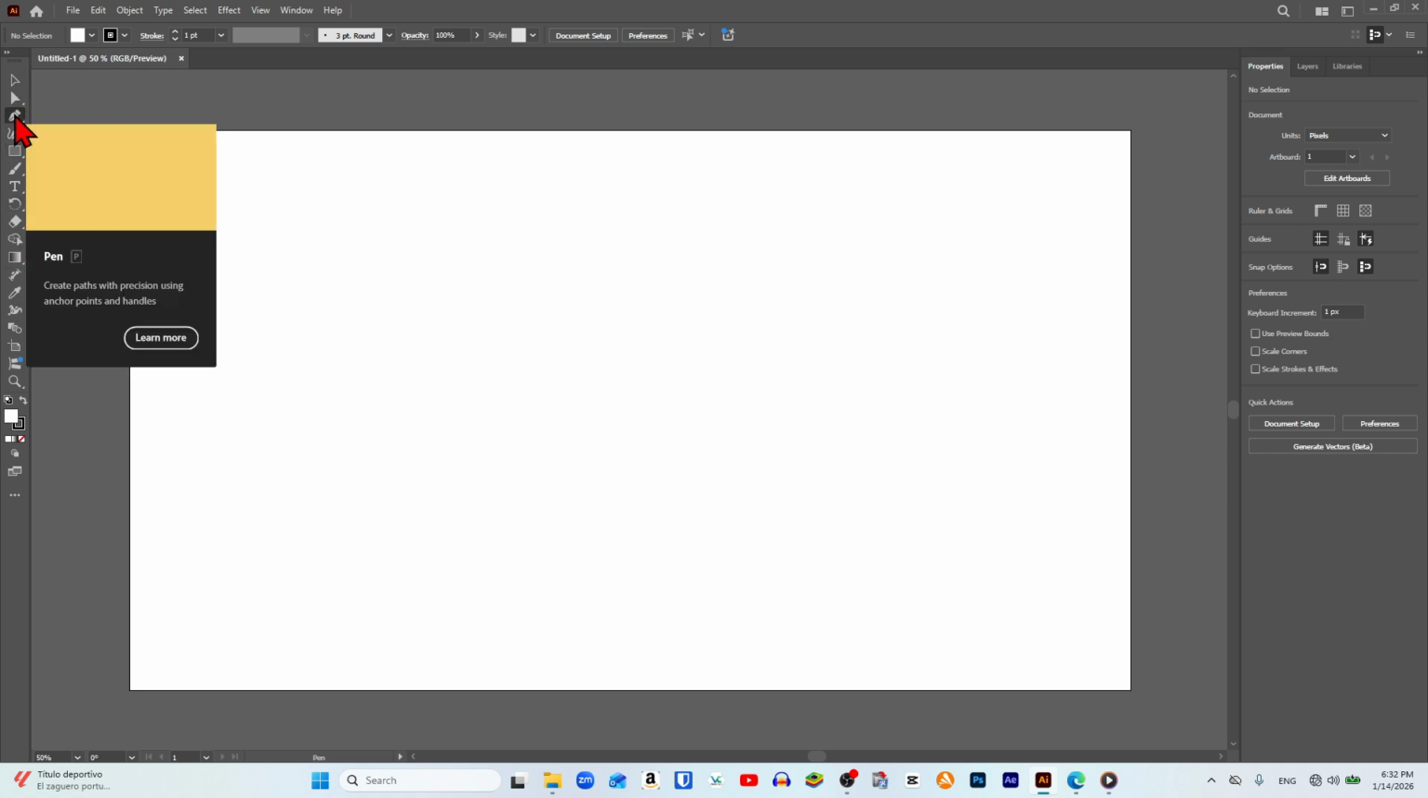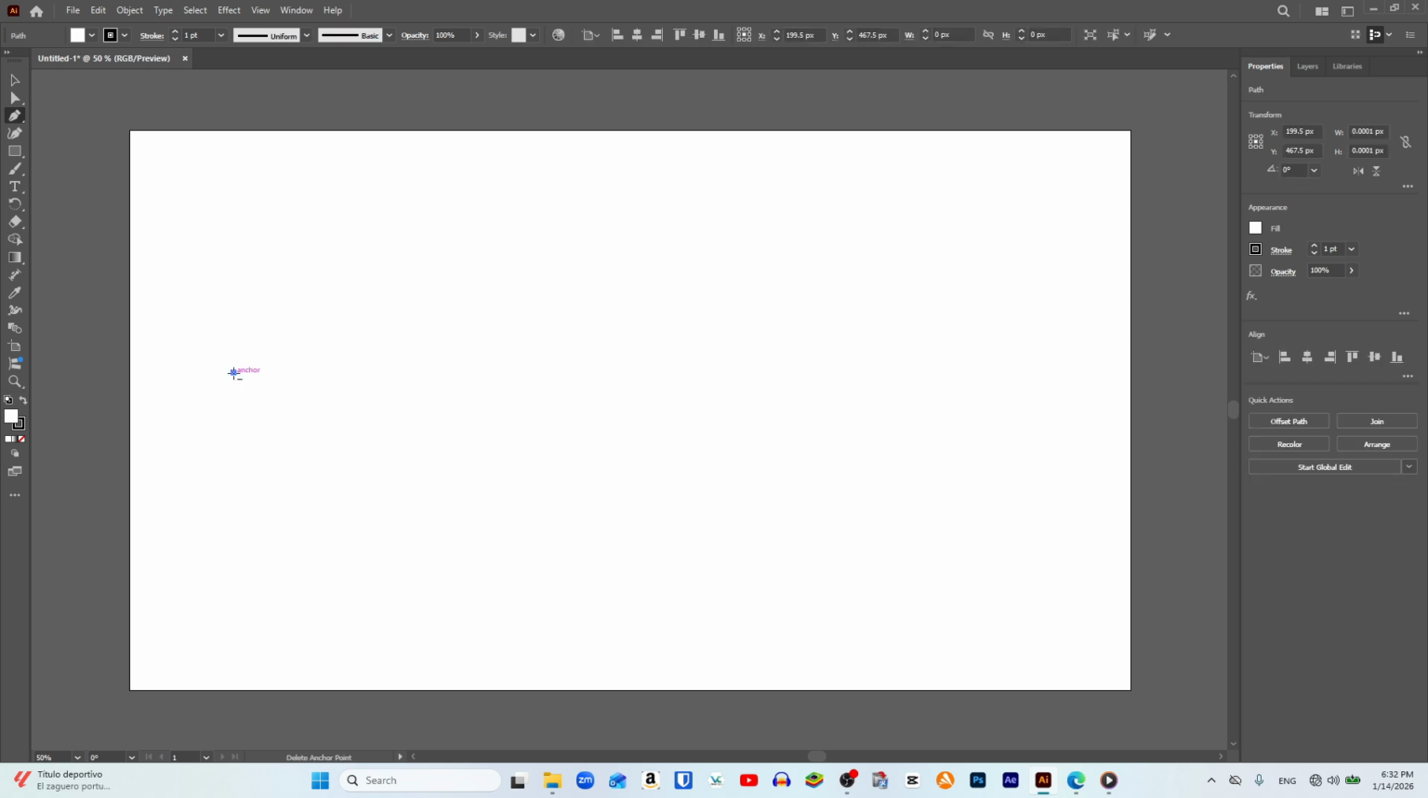After that, we click on a point on the artboard, and if we want the arrow to be curved, we click on another point and while holding down the mouse button, drag to one side to define the curvature of the arrow, then release to set it.